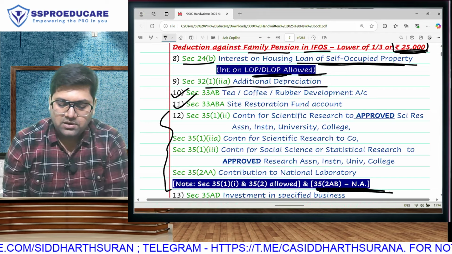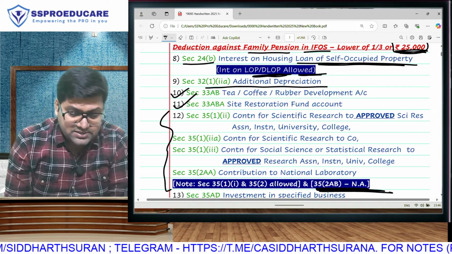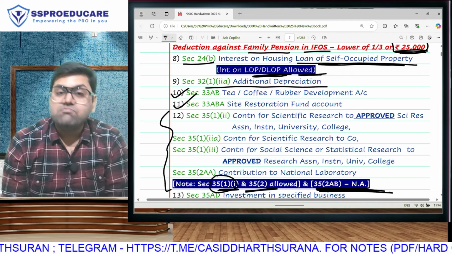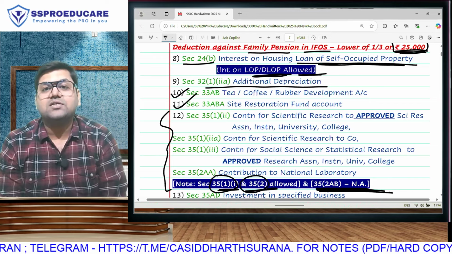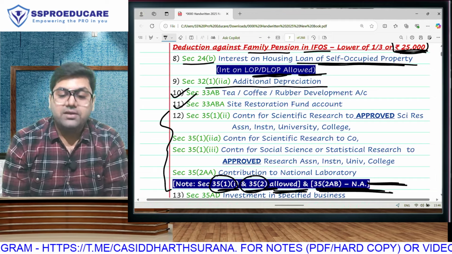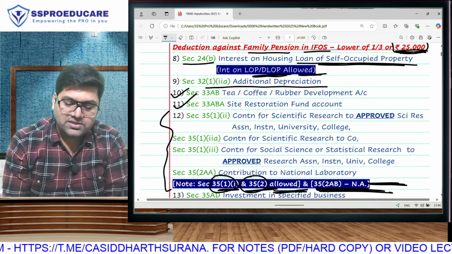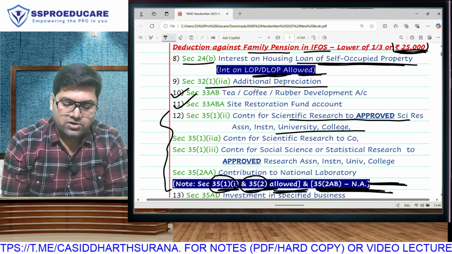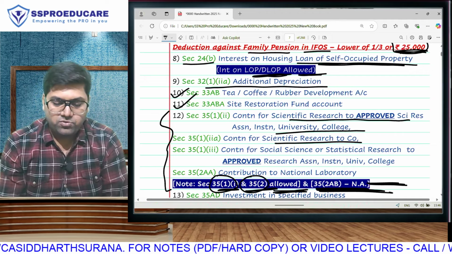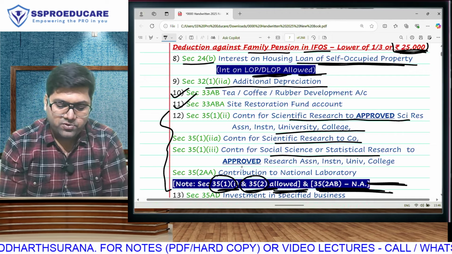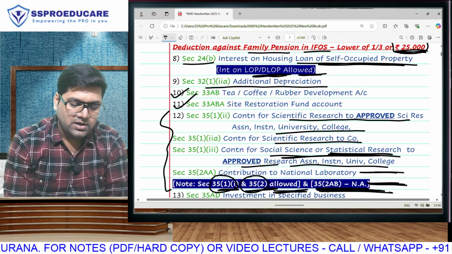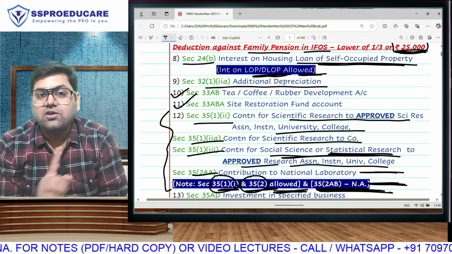It is not applicable. Remaining 6. From the remaining 6, 35(1)(i) and 35(1)(iv), that is revenue expenditure in own business scientific research and capital expense in own business scientific research, are going to be allowed in the new regime. But contribution to any scientific research association, college, university, contribution to any scientific research company doing in-house scientific research, contribution to any association for approved research, statistical or social science, and contribution to national laboratory, these 1, 2, 3, 4 things will not be allowed in the new regime.